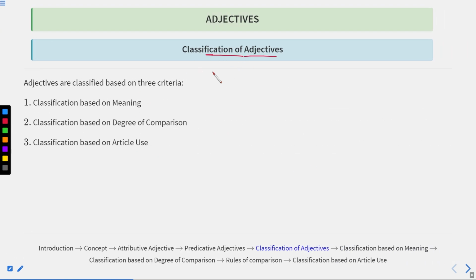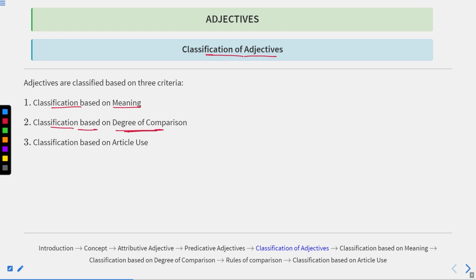Now we'll see some classification of adjectives. So adjectives can be classified into various types. What are the types? Let us see this. Adjectives are actually the words which qualify noun or modify noun. Adjectives are classified based on three criteria. First of all, classification based on meaning. So first of all, we discuss adjectives as classification based on meaning.